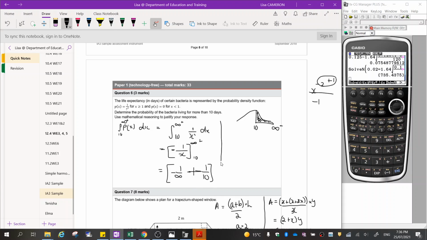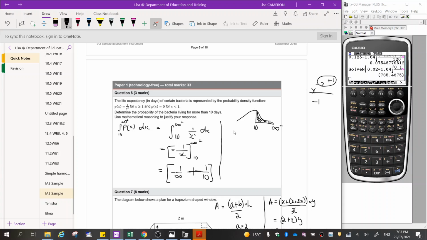Now, this is the part where we have to state something to use our mathematical reasoning, and it's what happens as our limit for this approaches 0. So if I put in the number 1 here, it would be 1. If I put in 0.1, it's going to get less. If I put in 0.00001, you'll see that as we get to larger numbers down there, or the closer we get to positive infinity, this whole thing is going to get closer to 0.